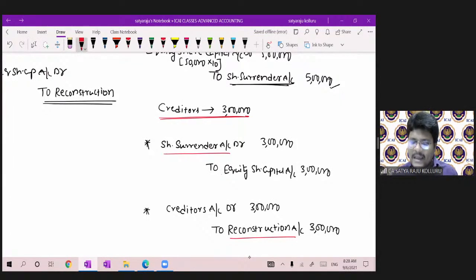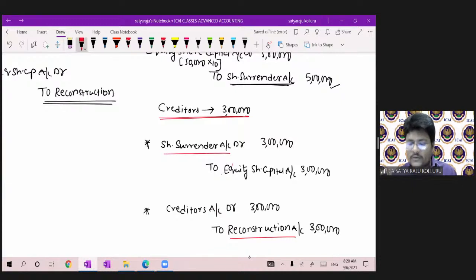So the entry should be creditors to equity share capital, but we should not record it like that. First, we should write the utilization entry, share surrender account to equity share capital. Then you can cancel the creditors account by making it to the reconstruction account. If you want, you can check by clubbing the two entries. Reconstruction credit and share surrender debit nullify each other, and the net entry will be creditors account to